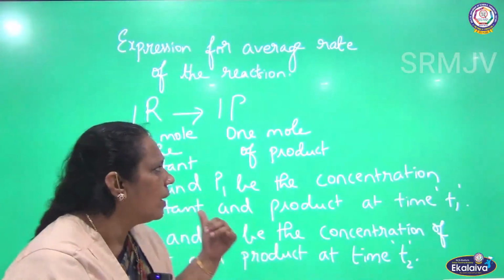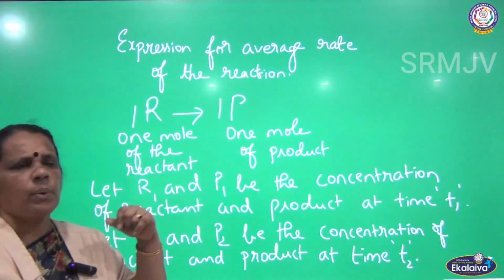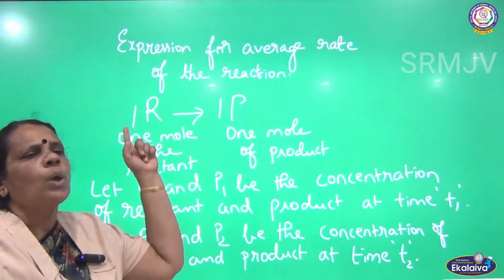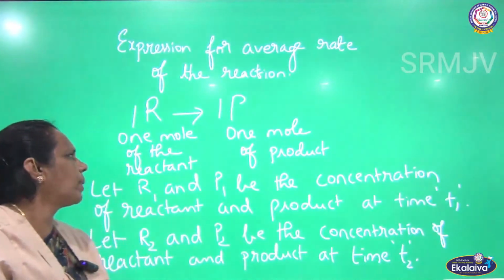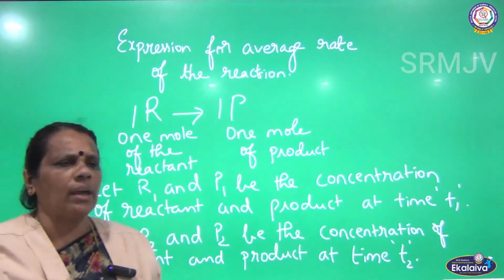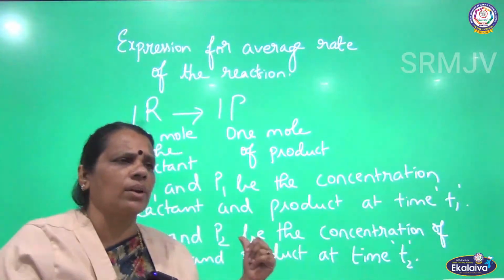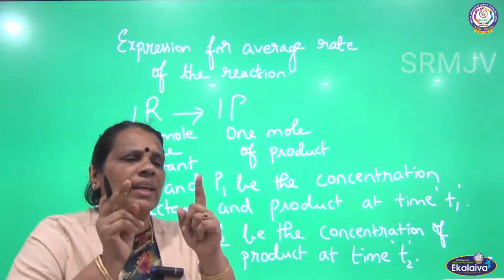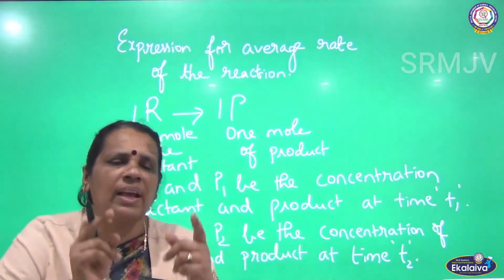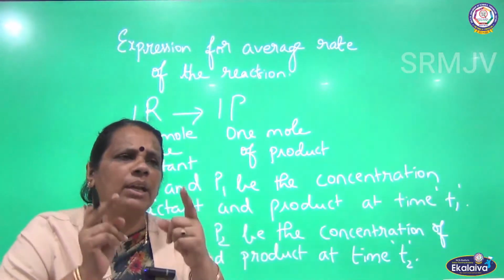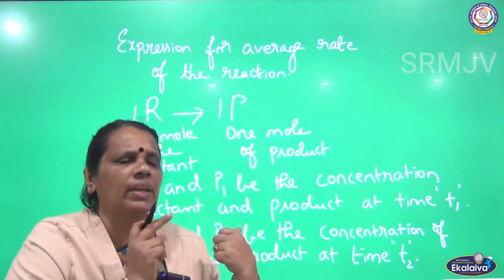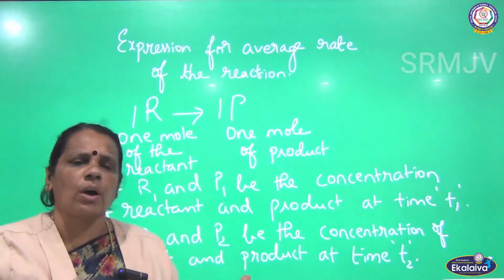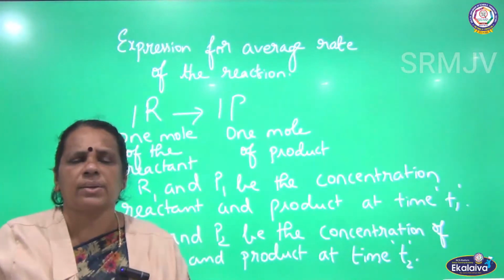So what have I assumed? I have assumed R gives P. What is R actually? Reactant. What is P? Product. So what is the stoichiometric coefficient? One mole of reactant gives one mole of the product. Here I am assuming R1 and P1 be the concentration of reactant and product at time T1. At time T2, R2 is the concentration of the reactant and P2 is the concentration of the product. Now we are going to talk about the average rate of the reaction.